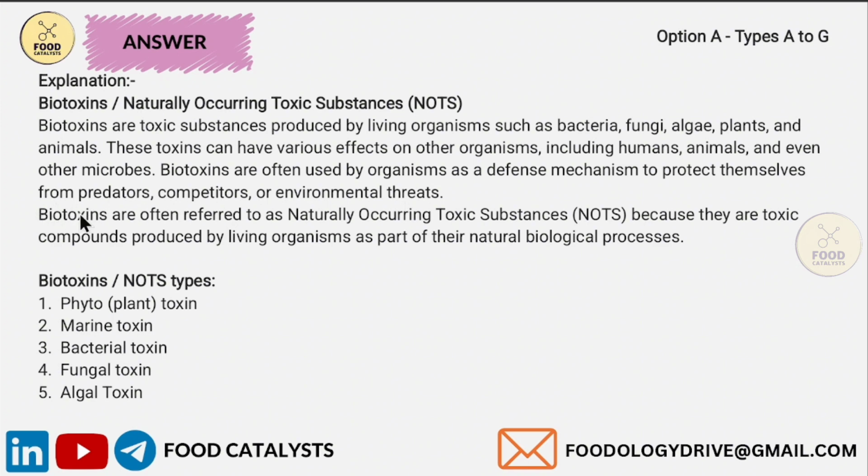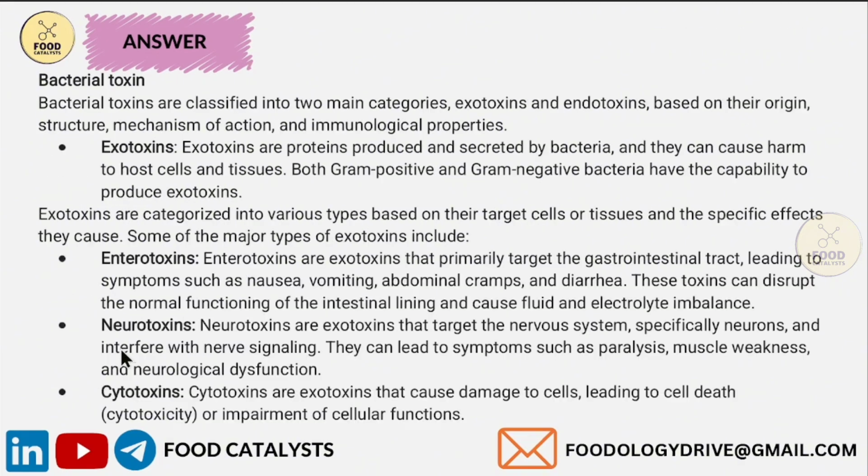These biotoxins are often referred to as naturally occurring toxic substances, shortly NOTS, because they are toxic compounds produced by living organisms. There are several types of biotoxins: phytotoxins, that is plant toxins, marine toxins, bacterial toxins, fungal toxins, and algal toxins. As Clostridium botulinum is a bacterium, we are going to see bacterial toxins.